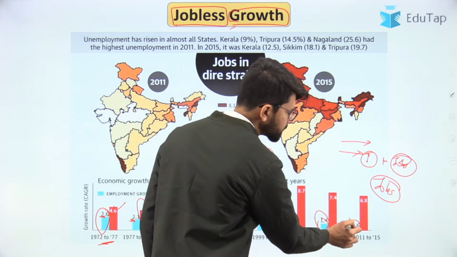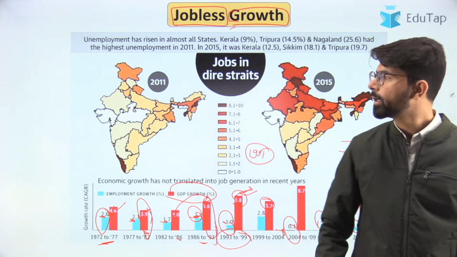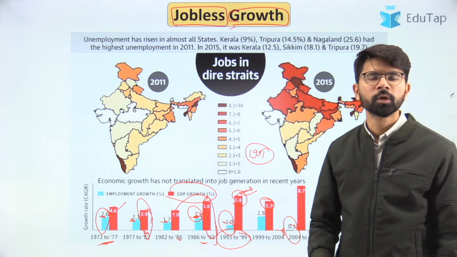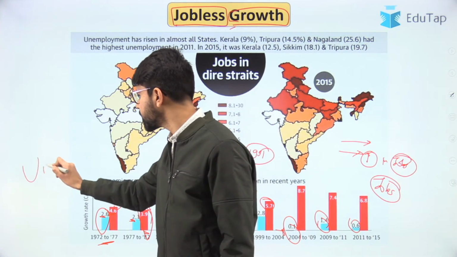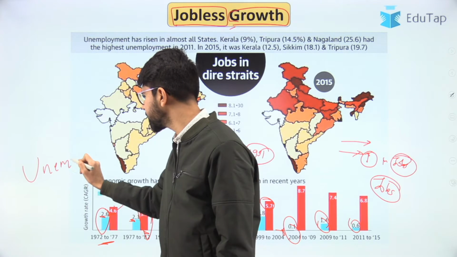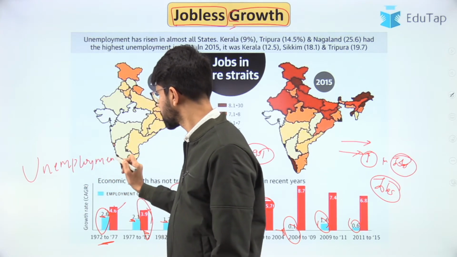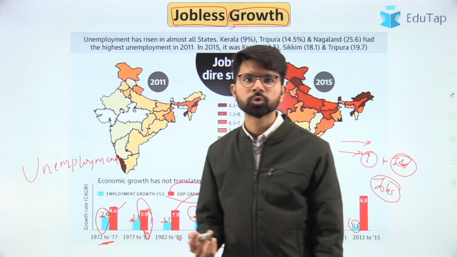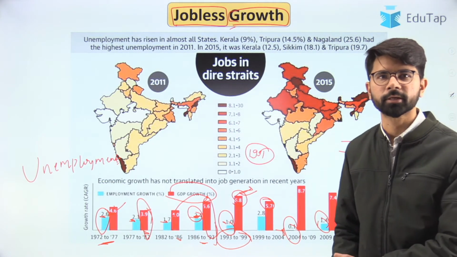This data clearly establishes the fact that India has been going through a phenomenon of jobless growth. Hence unemployment has been termed the silent pandemic. So what are the reasons behind this? We'll try to explore in the next slides.